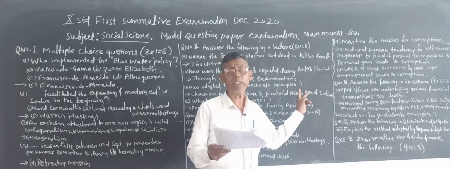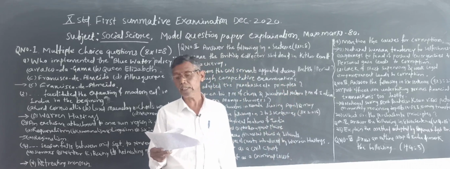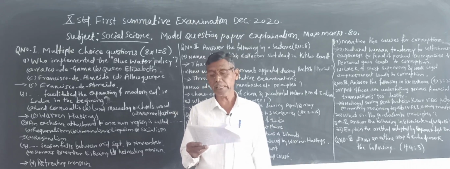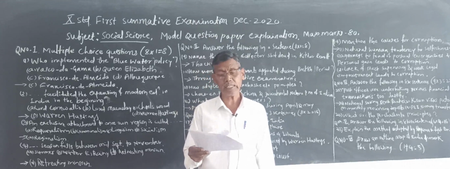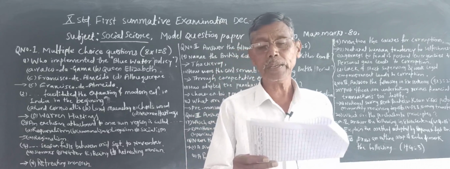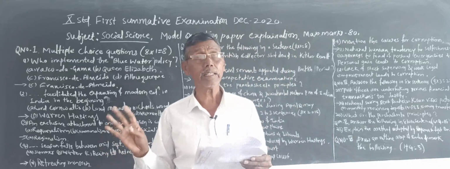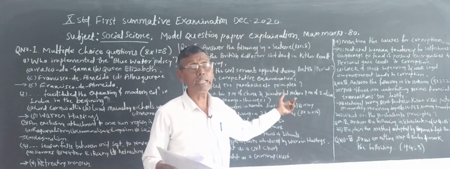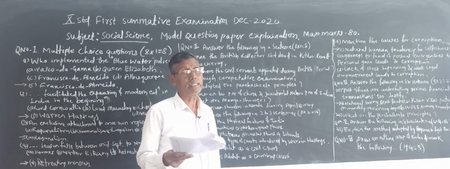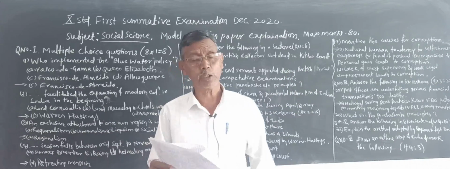So here you have to write 2 points. The first point is the natural human tendency for selfishness, eagerness to fend off personal emergencies, and personal gain also lead to corruption. The second point is lack of strict supervision and weak legal empowerment also lead to corruption. Like this, 8 questions will be asked, and you have to write all these 8 answers in 3 to 4 sentences, and it will carry 16 marks, because there are 8 questions and each question carries 2 marks.